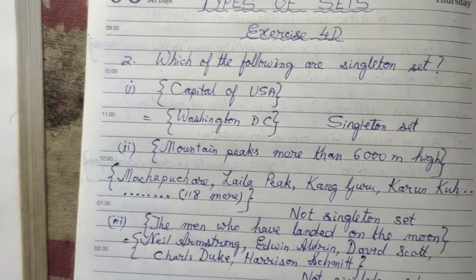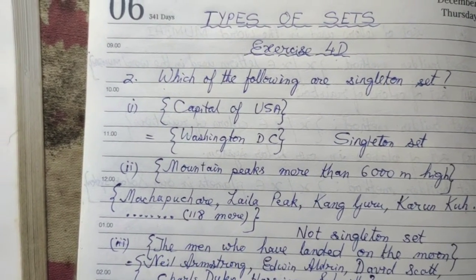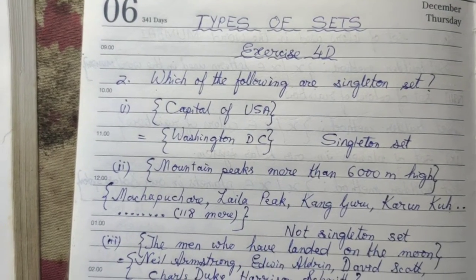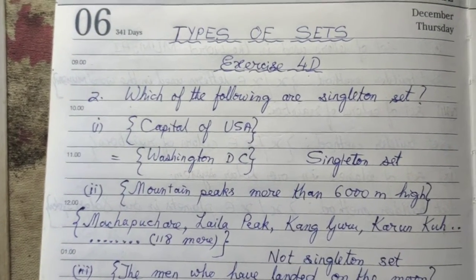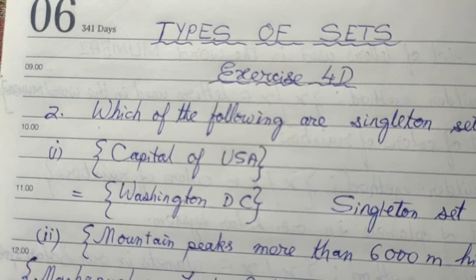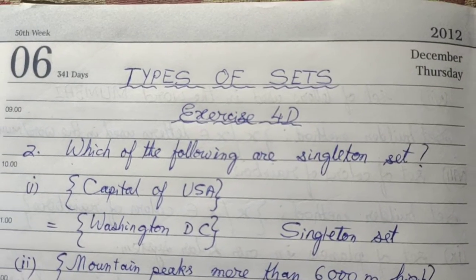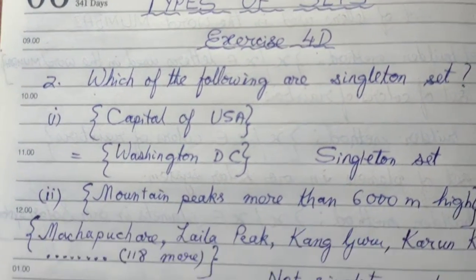Okay, here. First question is capital of USA. Is it a singleton set? First of all, USA has one capital, that is Washington DC. That we need to know. So one capital means one member. One member means it is a singleton set. Okay, so the first one is a singleton set.